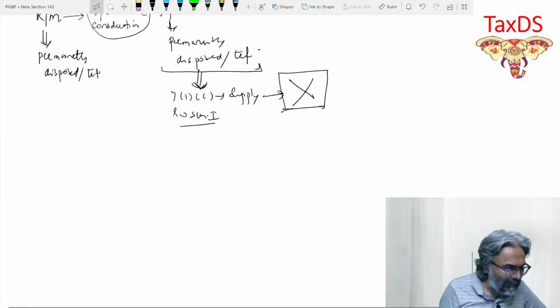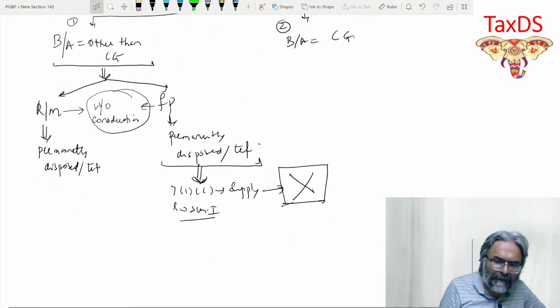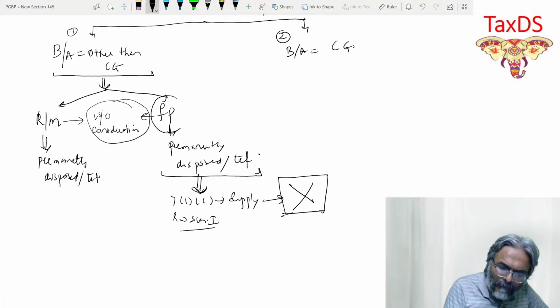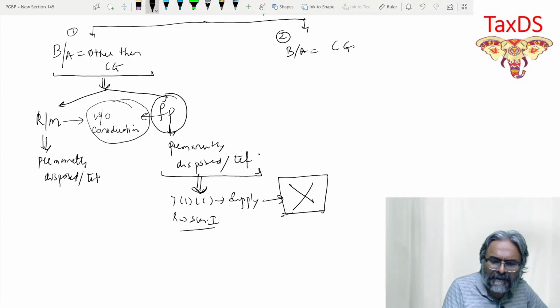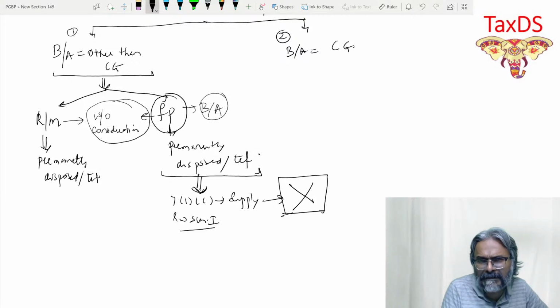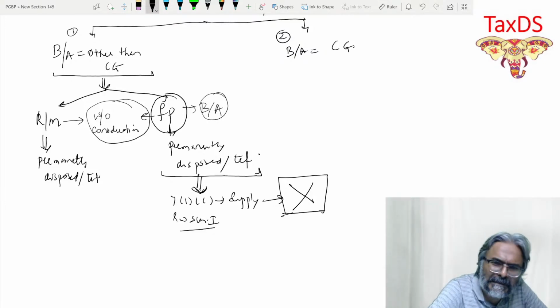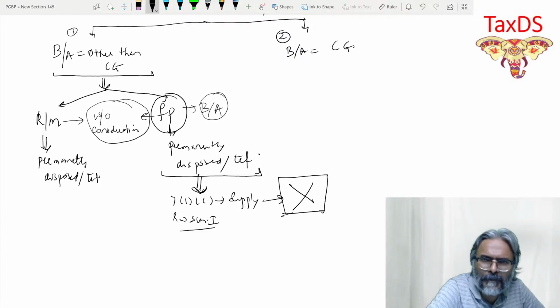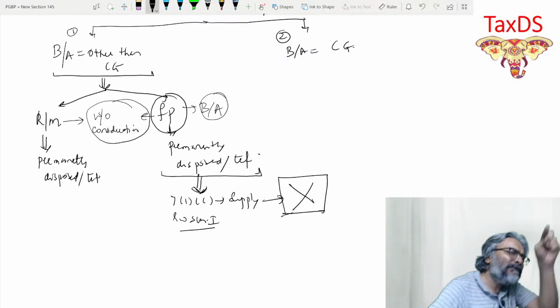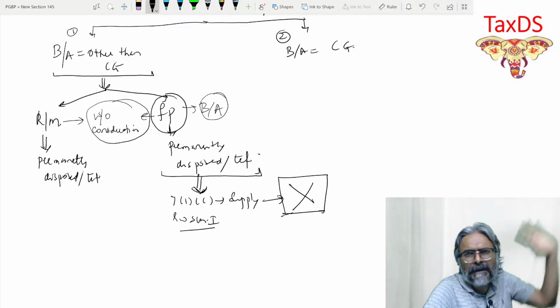Now you tell me, in this particular case, what is the business asset over here? The business asset in this case is the final product. Did I take the ITC on the final product which has been disposed of permanently?